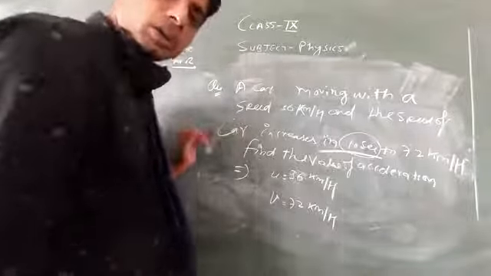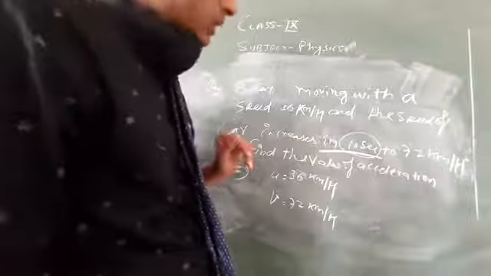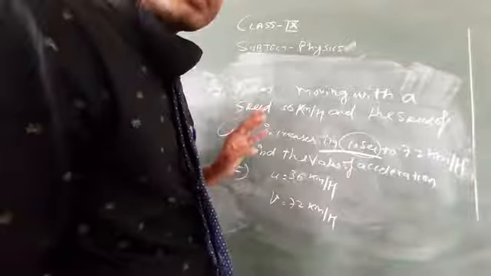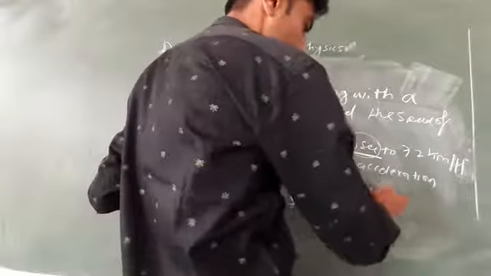As I discussed in the previous video, to convert kilometer per hour into meter per second you multiply by 5/18.